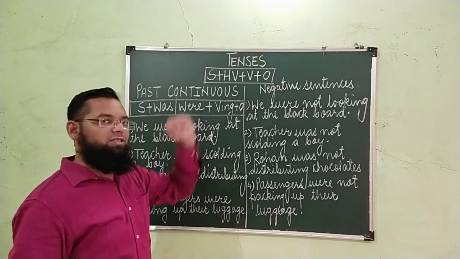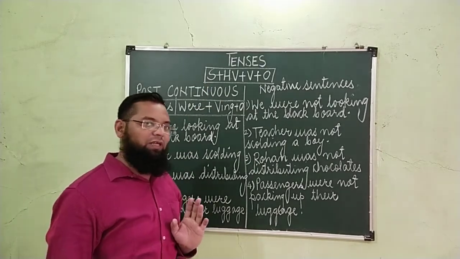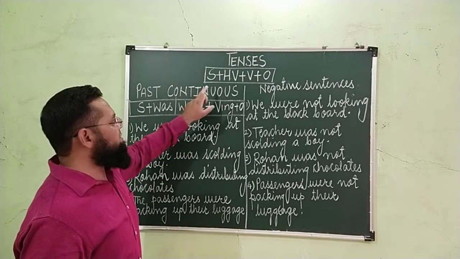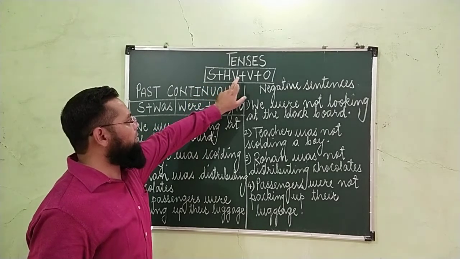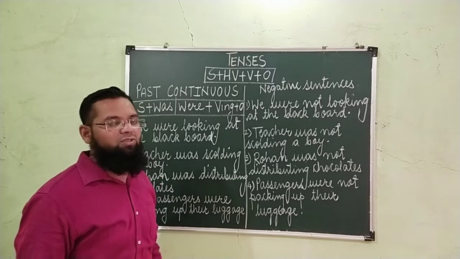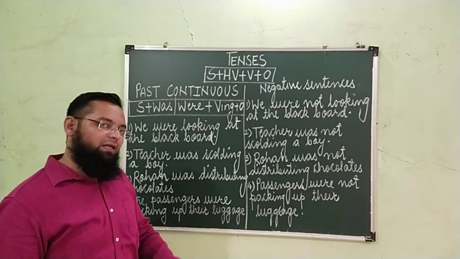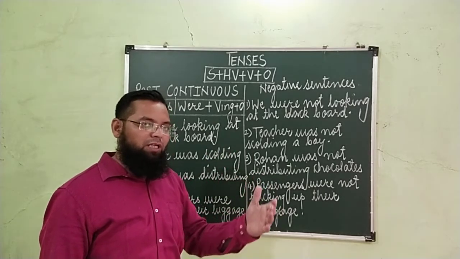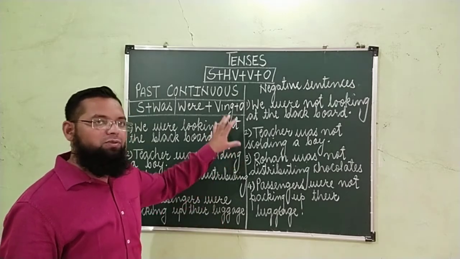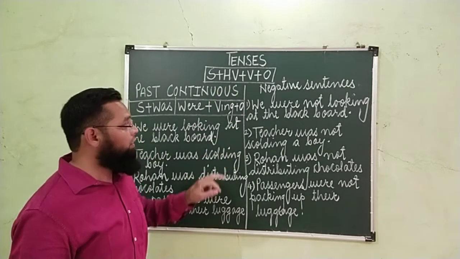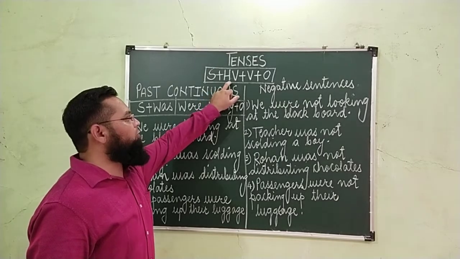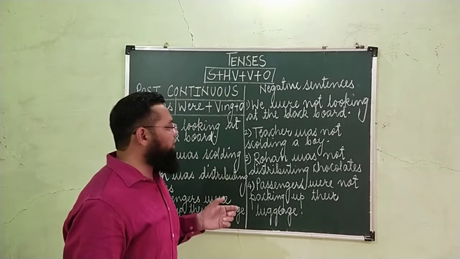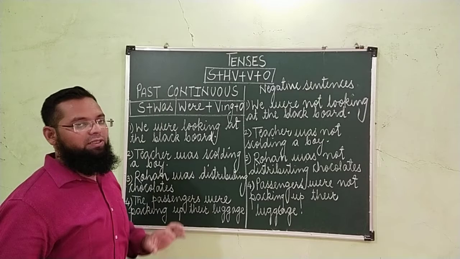So what is the general equation for the construction of assertive sentences? The general equation for the construction of assertive sentence is subject plus helping verb plus verb plus object. This is the general equation. Now for constructing the sentences of all the 12 types of tenses, we have to put the values in this formula or equation. We have seen the helping verbs. We have also seen the forms of the verb. We know what is the subject. So now we are going to study past continuous tense.